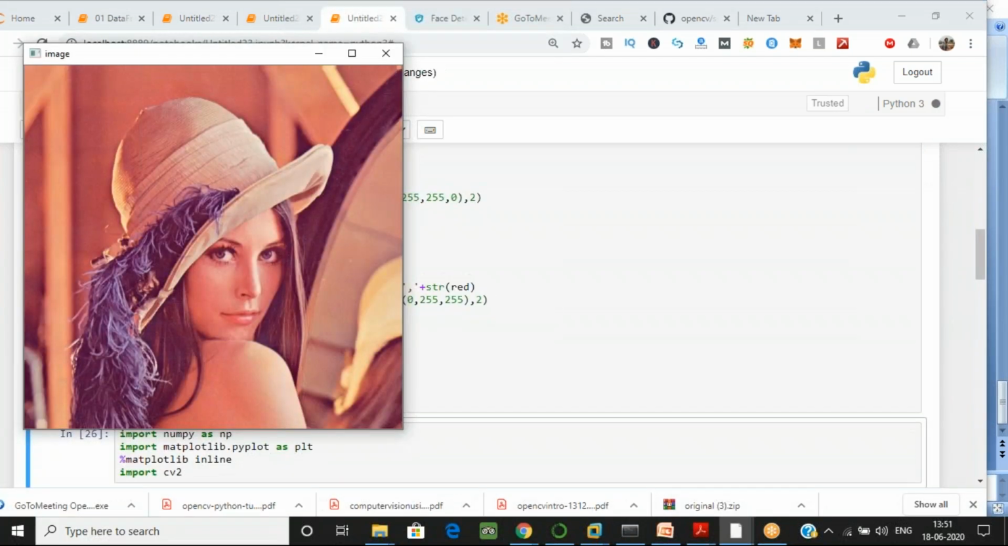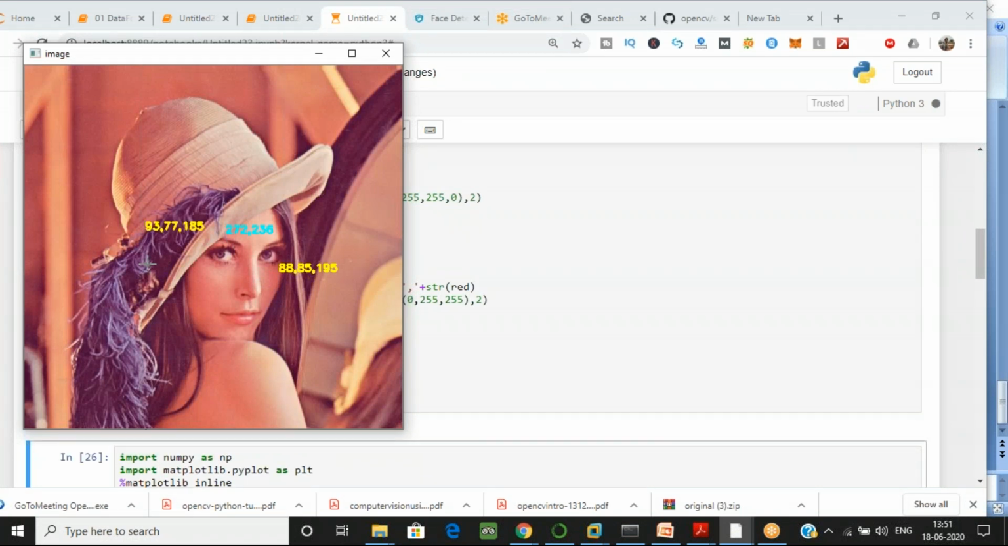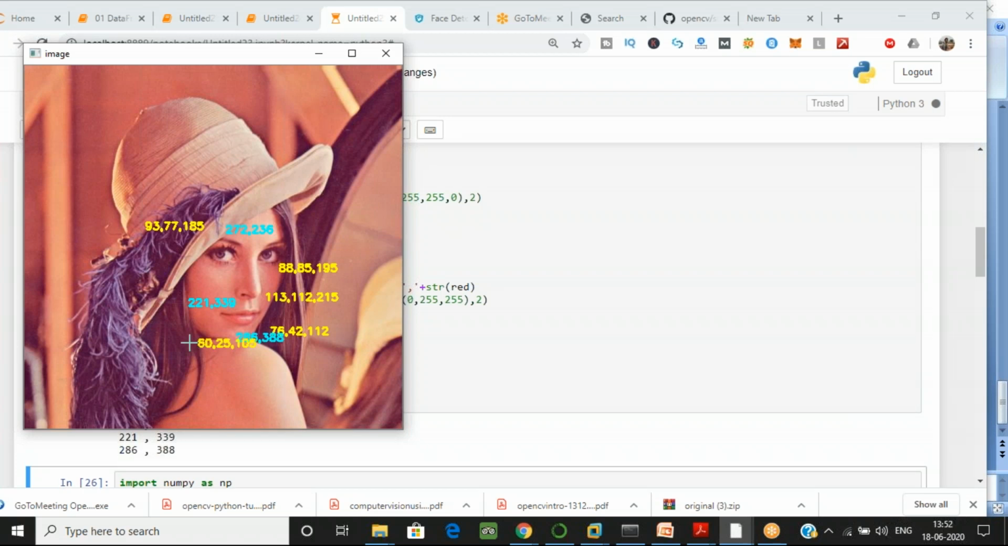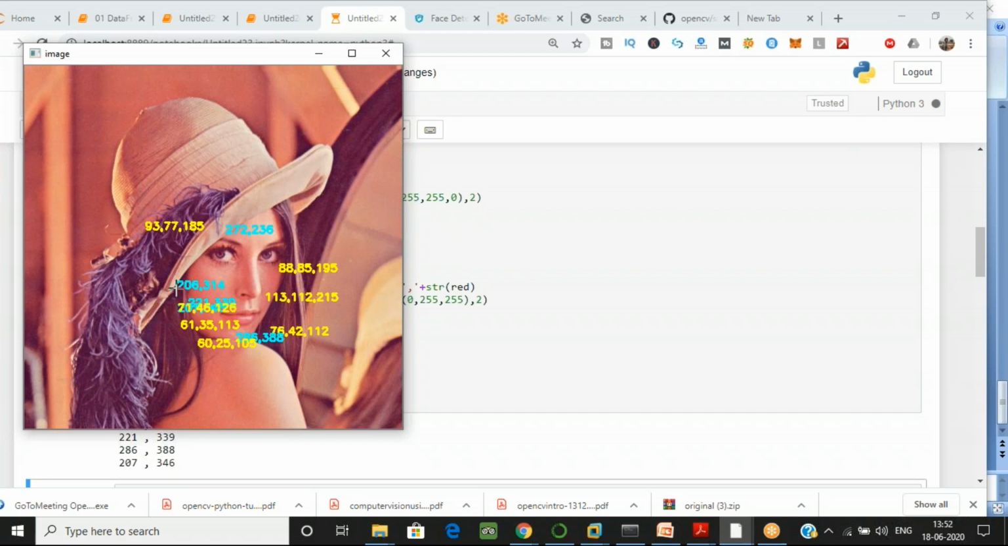Because I have applied, when I click right, you can see the coordinates, and when I click left, you can see the coordinates over here. My right click you can see in yellow, and my left click you can see in cyan color. I am using RGB for that.